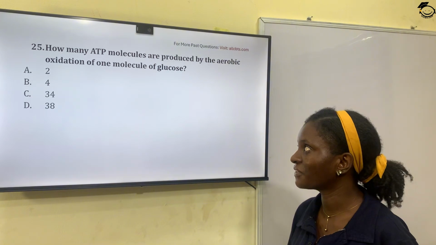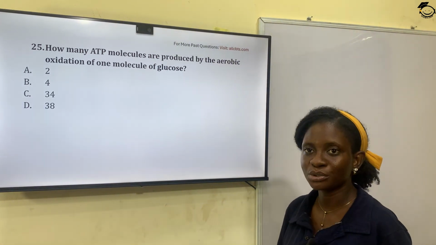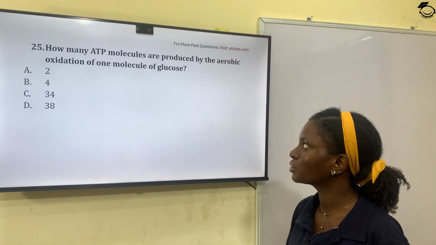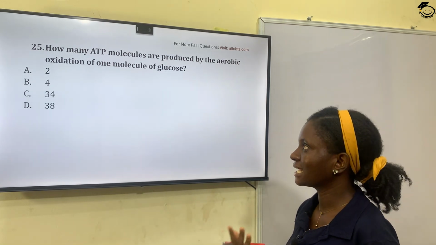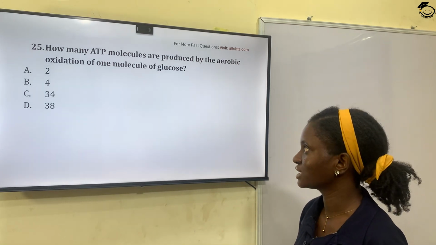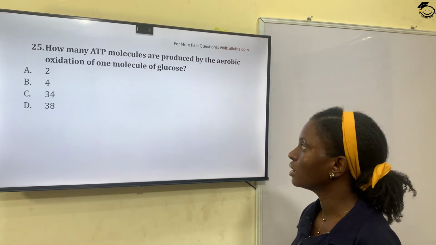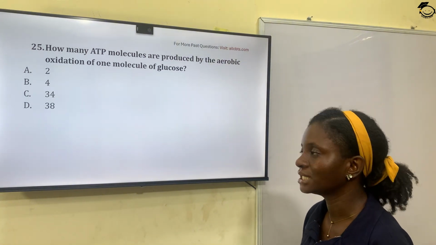Question 25. How many ATP molecules are produced by the aerobic oxidation of one molecule of glucose? So it's just like a follow-up question of question 24. In glycolysis, two molecules of ATP are generated.